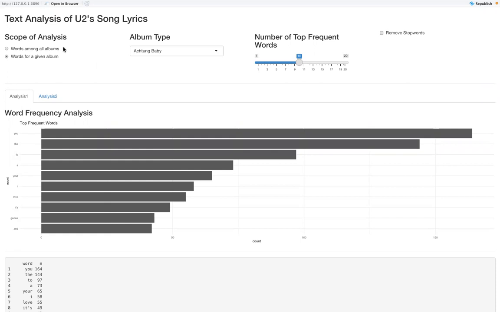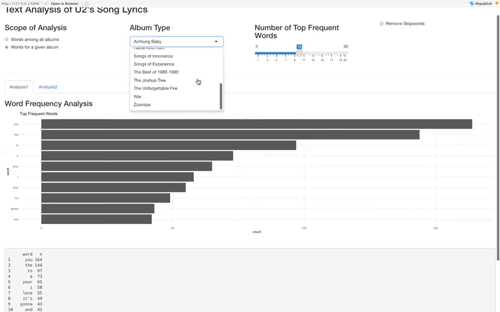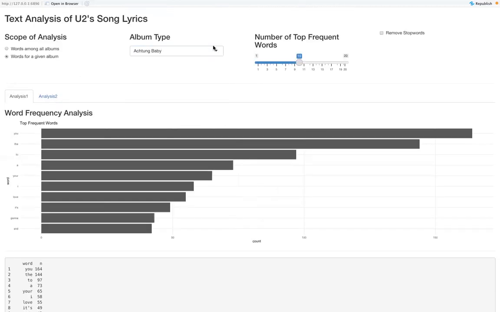So we can either choose to have words among all 17 albums included or words for a given album. And so we can pick a specific album in this second widget right here. And as you can see, there are all 17 album types that you can choose from, and the default is this one. And then the third widget that we have is the number of top frequent words.